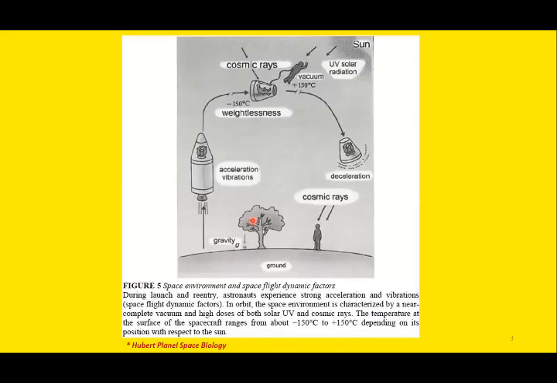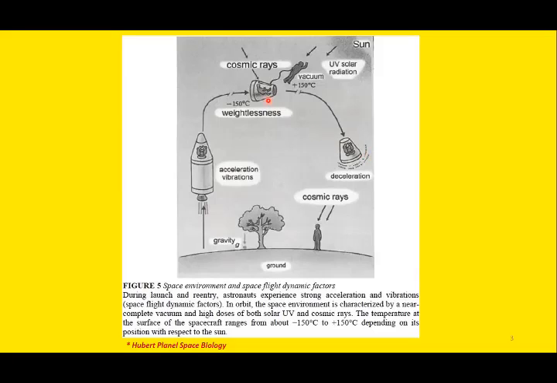This is the gravitational force, and this is the space where you can experience weightlessness, and this is the acceleration. So when you ascend to the space, you feel the acceleration force or the vibration. This is the positive force, and this is the negative force, the deceleration force or the negative G.